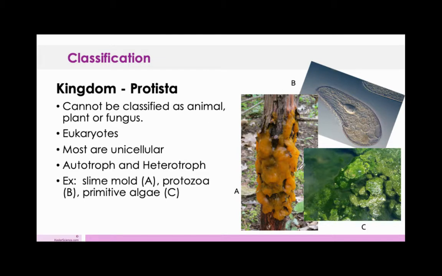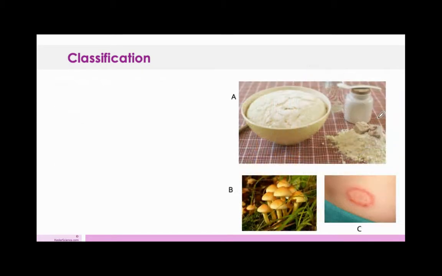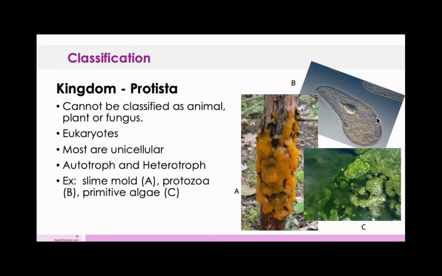So if you look at all of these, here's your slime mold right there, your protozoa right there, and then algae. There's also another one around here called Giardia. It's more single cellular like this one. It doesn't group up, but it's found in the water. And if you drink the river water and you pick up one of those Protista, one of the Giardia, it's going to make you sick for a little while.